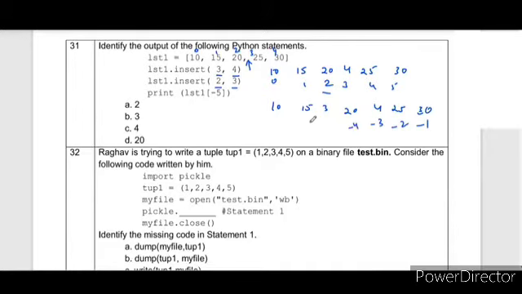Let's write down the reverse indexing from the back side. The index minus 5 is 3. So the correct answer is 3.